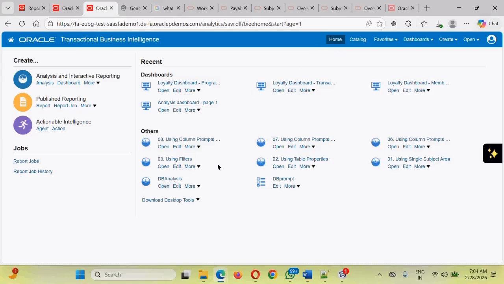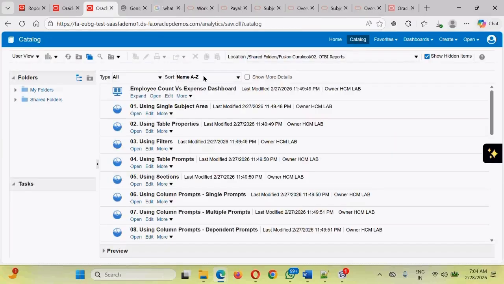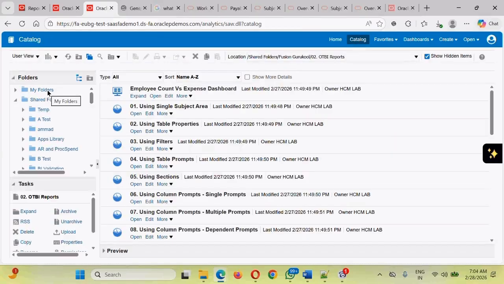Guys, in case you want to access the analysis, you have created multiple analyses that have been saved into one particular location. How will you do that? You go to the catalog. There are two major folders. One is my folder and the other one is shared folder. As the name suggests, my folder is for the person who logs in. As I have logged in as scm.lab, the person who logs in should be able to access this particular folder for themselves. No one else can see and access the items that have been placed into my folder.